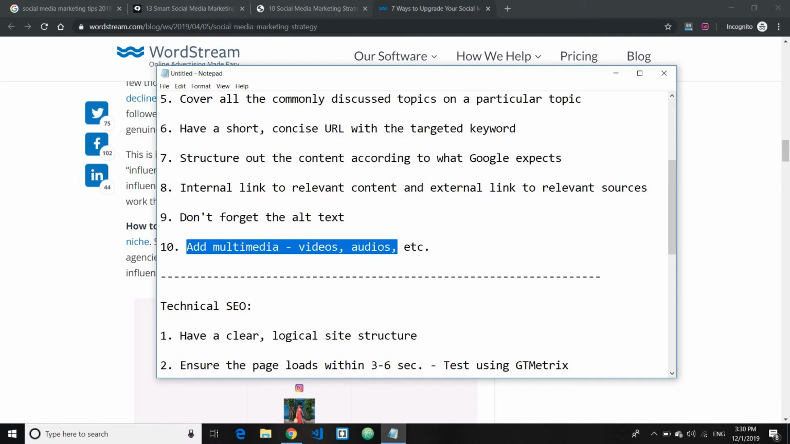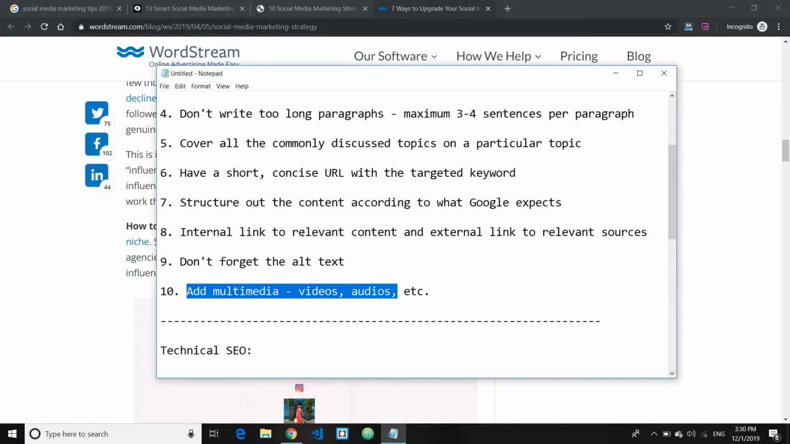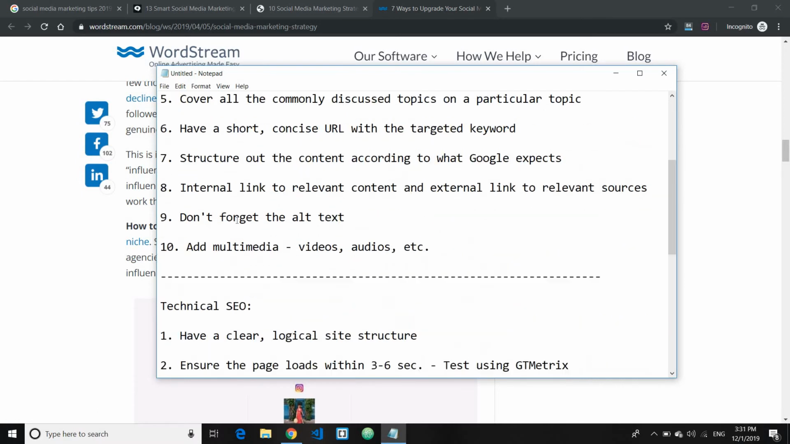So this also helps the reader as well, by having a good user experience. And that's all for the on-page SEO section.